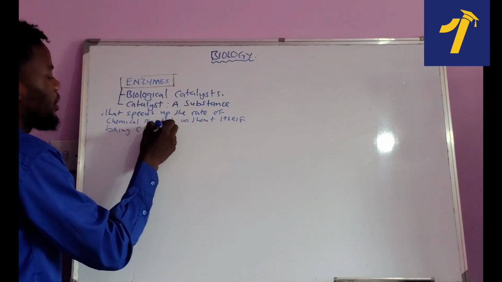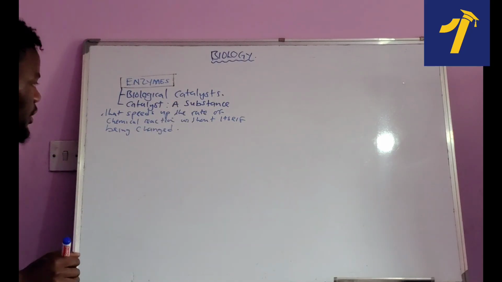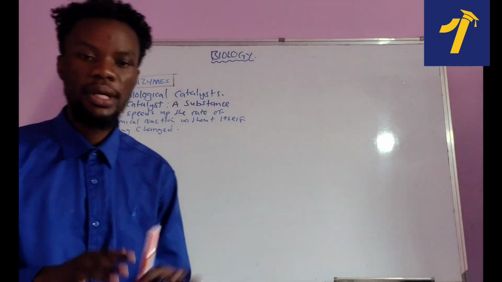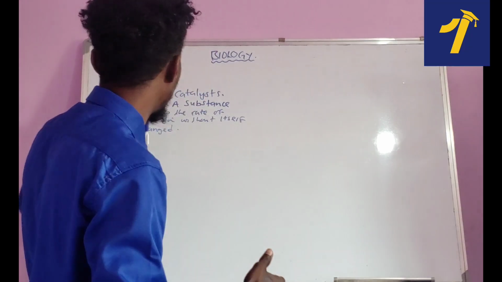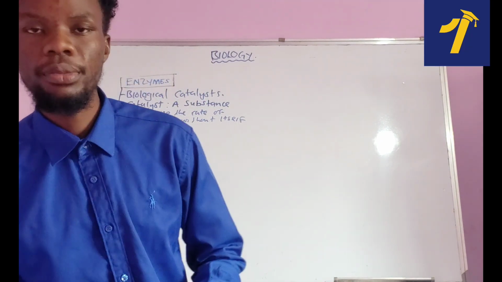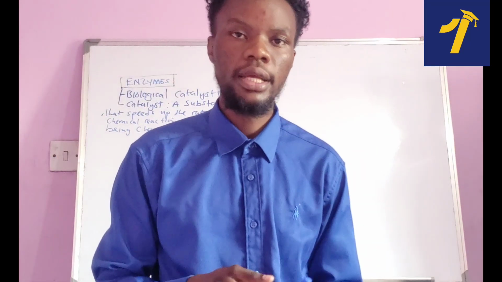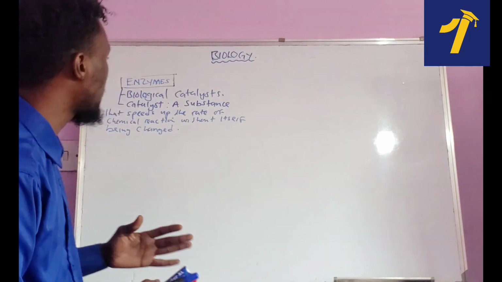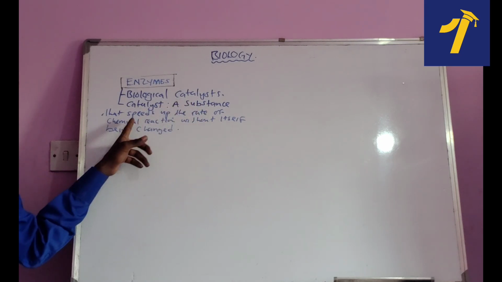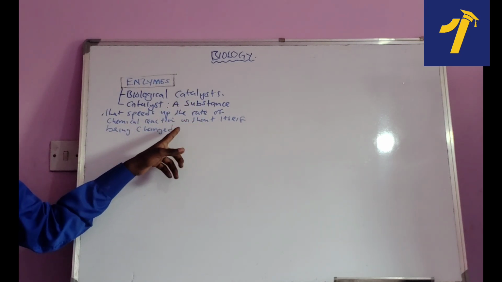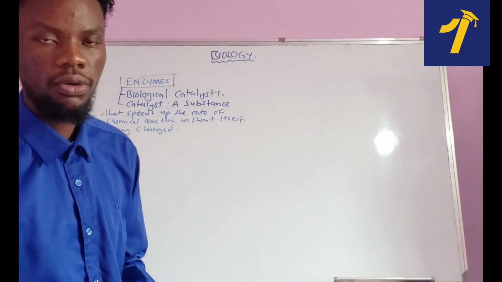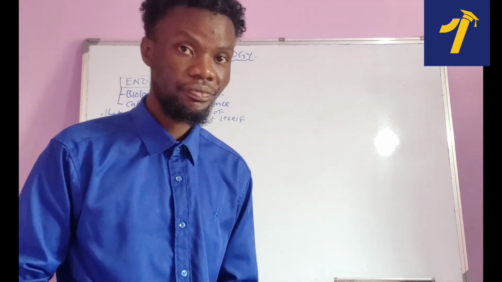Very, very simple definition. That's what we call a catalyst. Now basically, if we put these two definitions together, that should be the definition of an enzyme. So in short, what is an enzyme? An enzyme is a biological catalyst that speeds up the rate of chemical reaction without itself being changed. That's the full definition of an enzyme.